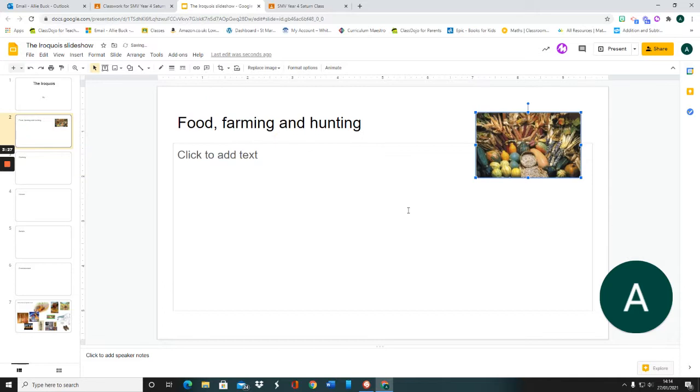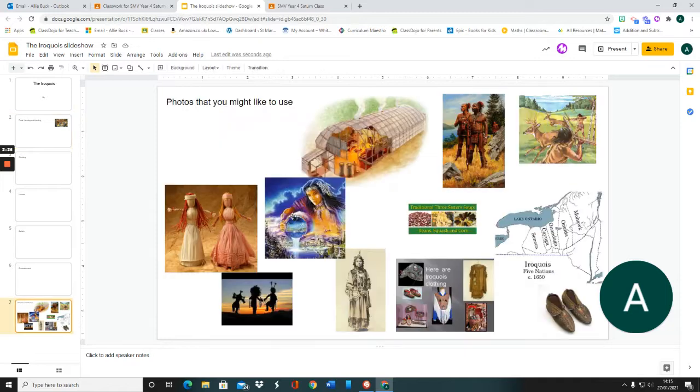We've got a picture of the three sisters. I hope you remember what the three sisters are. So if you were to choose these photographs or images, you right click if you're on a laptop. If you are on an iPad, I'm not fully sure how you would need to be able to do that.